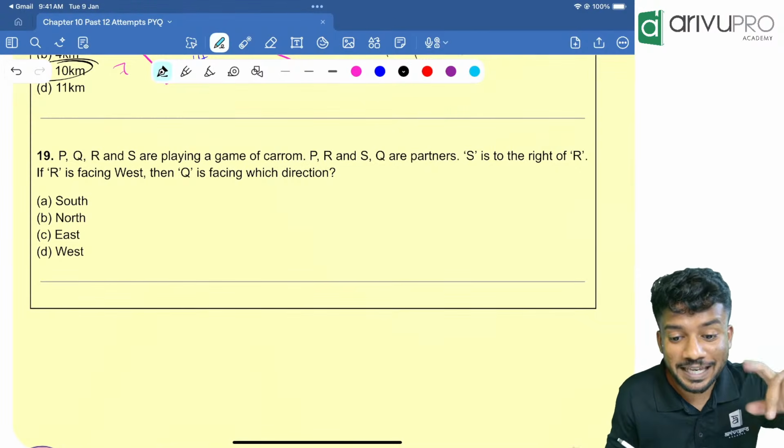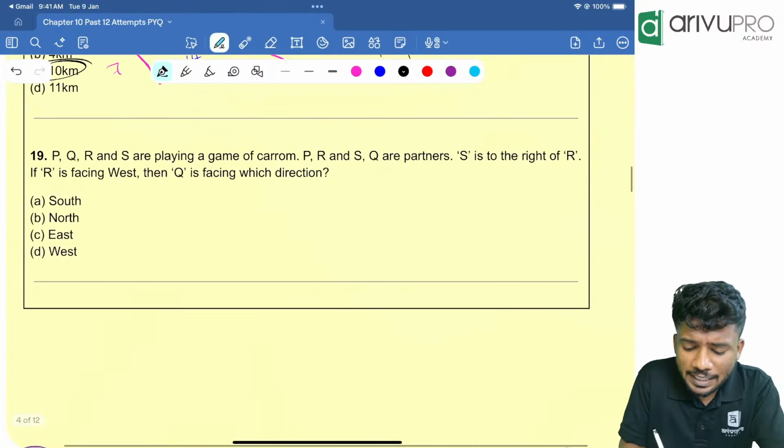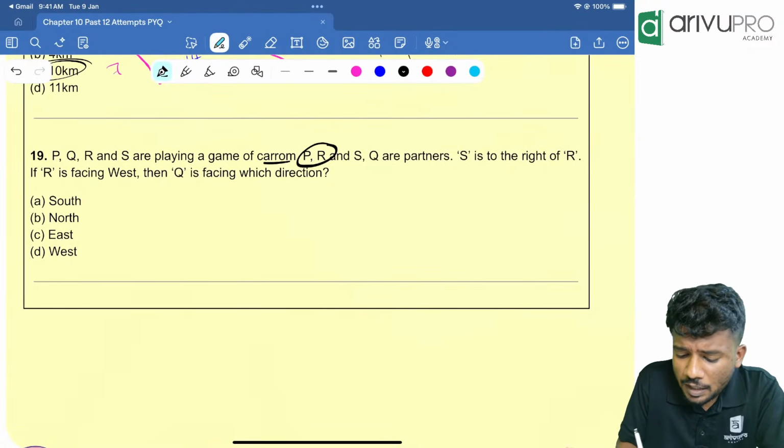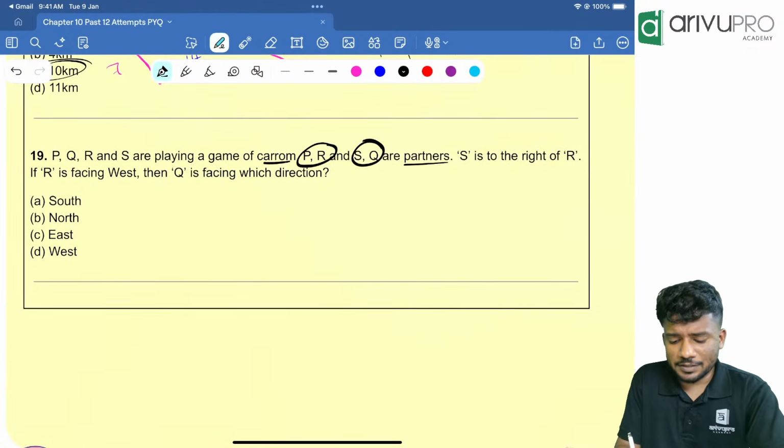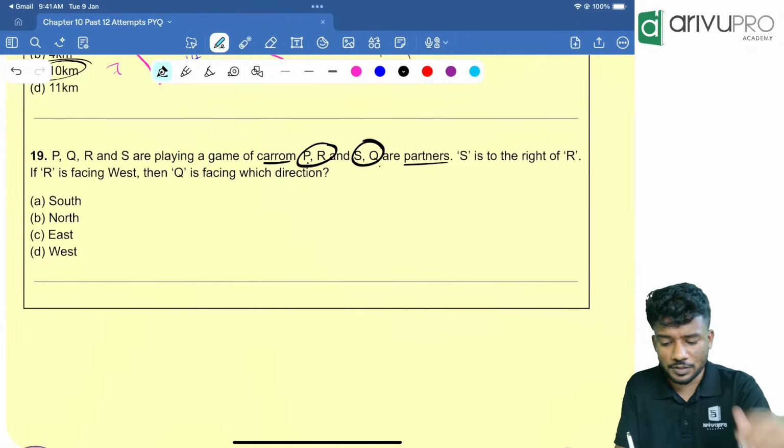Next one, this is a very interesting question. If you know how to play carom, you can easily solve it. P, Q, R and S are playing a game of carom. P and R, then S and Q are partners. That means P and R are sitting opposite to each other. S and Q are sitting opposite to each other.